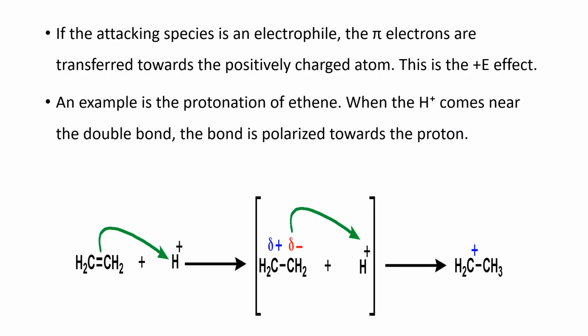If the attacking species is an electrophile, the pi electrons are transferred towards the positively charged atom. This is the plus E effect. An example is the protonation of ethene. When H plus comes near the double bond, the bond is polarized towards the proton.